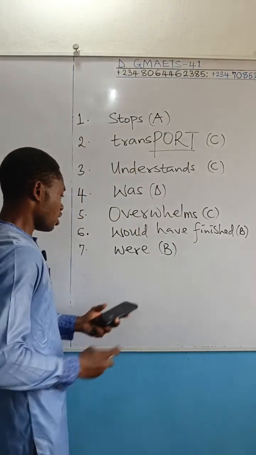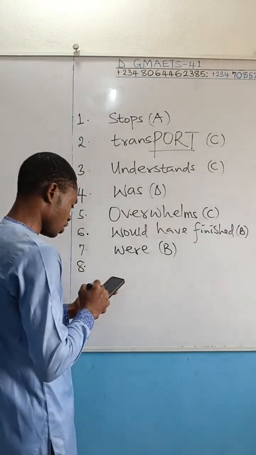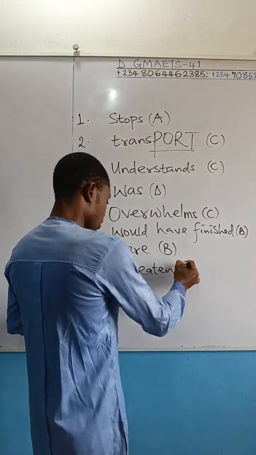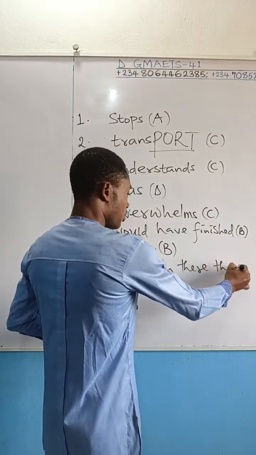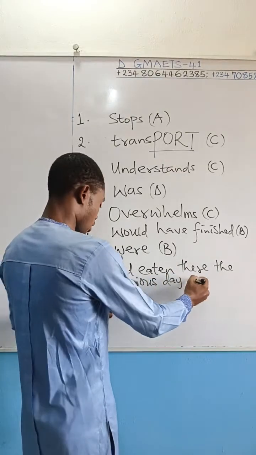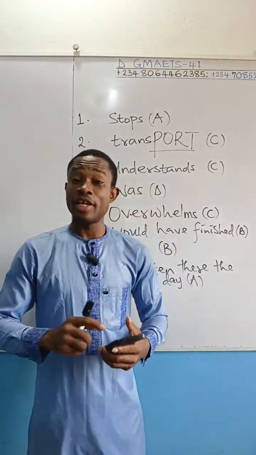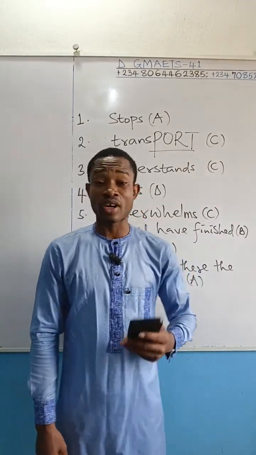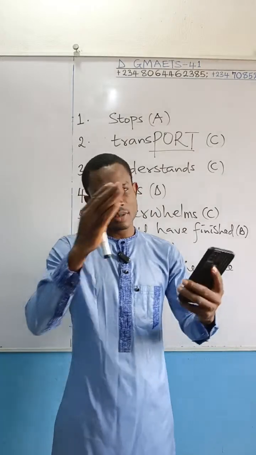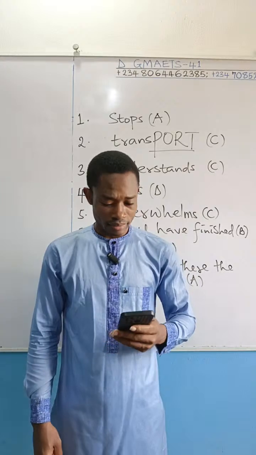We have spent time on question number what? Question number 8, and we say the correct answer is what? Had eaten there the previous day. The correct option we said is A. Okay, question number 9. We are getting close to the end of our live stream section class today in this 2025-2026 possible exam focus questions on JAM, right?